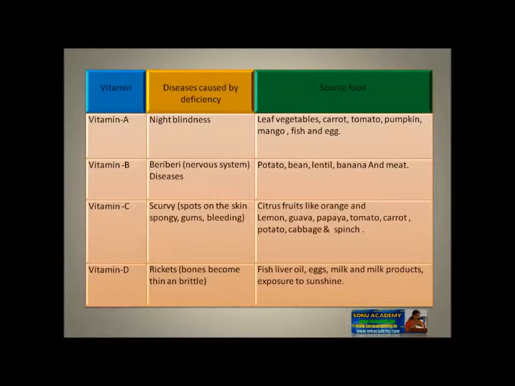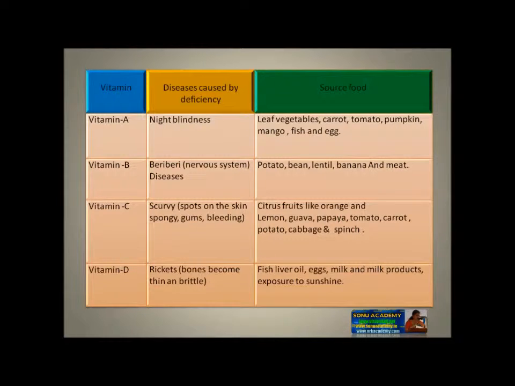For example, vitamin A, the deficiency disease is night blindness. It is reduced by food sources like leafy vegetables, carrot, tomato, pumpkin, mango, fish, egg, etc. Vitamin B, its deficiency causes beriberi. The main sources are food items such as potato, bean, banana and meat.